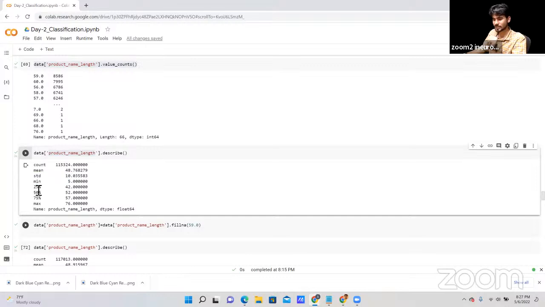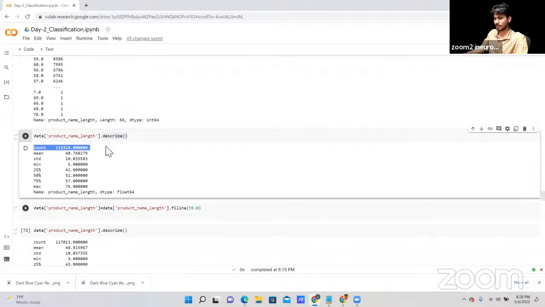Now the percentages, whatever the maximum, 25th percentile, 50th percentile, and 75th percentile. Whatever you want to check, you can go under the describe section. You can just write the dot describe function, and then you can see the values that we are getting here: 25th percentile, 50th percentile, 75th percentile, maximum value, minimum value, count, standard deviation, and total count. Okay, you will get all of this using the describe function. You can define it.